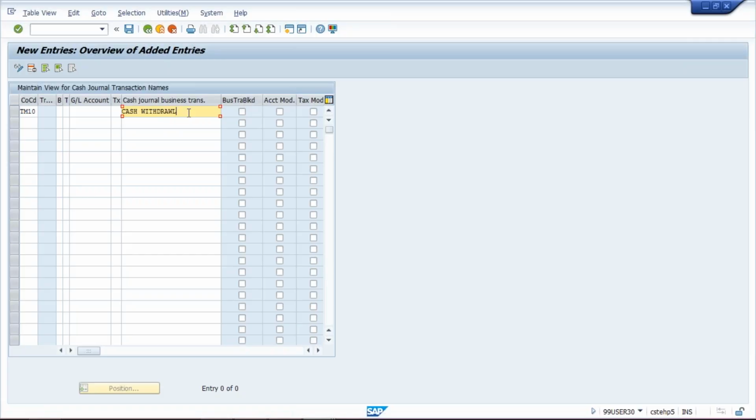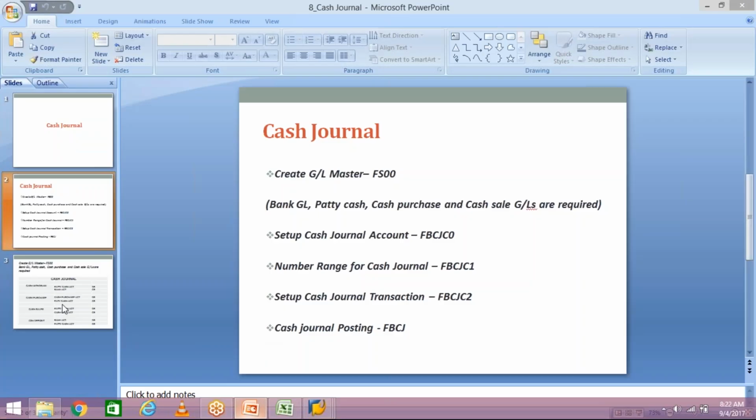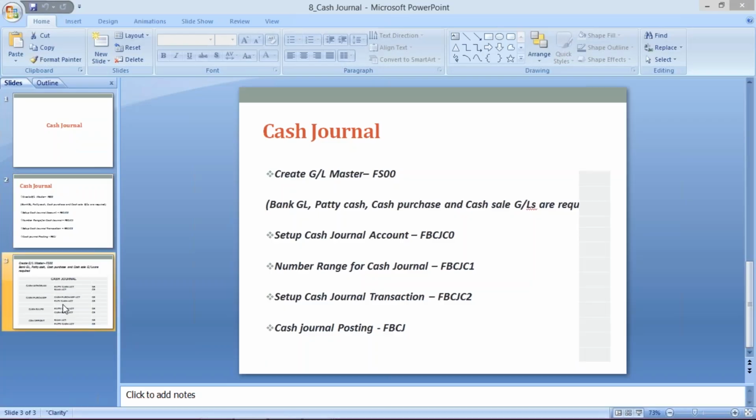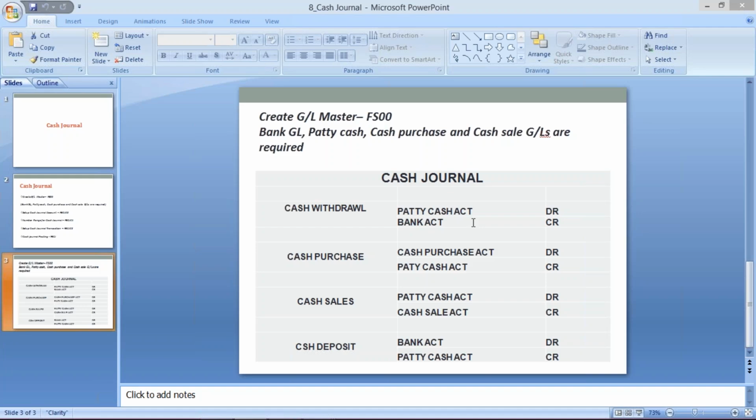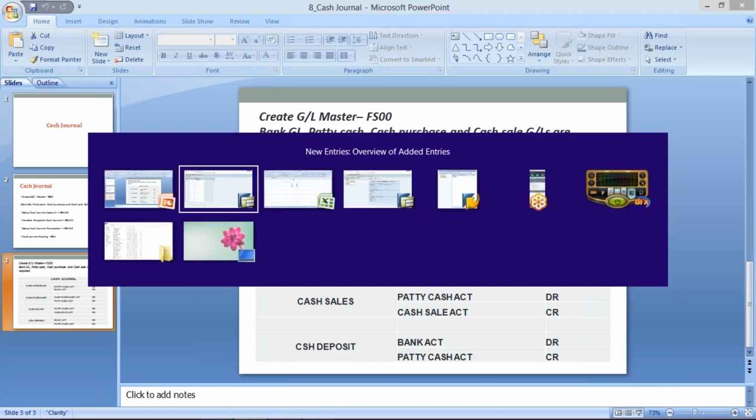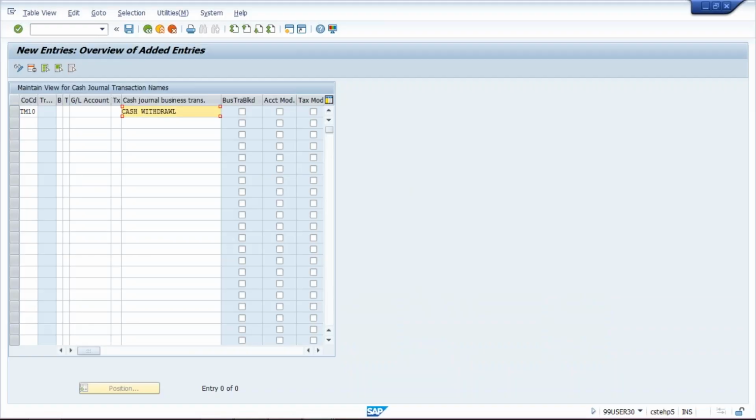So what is happening during cash withdrawal? What transaction is going to take place? That's what I have written here, accounting entry: petty cash is debited and bank account is credited. Petty cash GL I have already assigned during creation of the cash journal. I'll open one more screen.